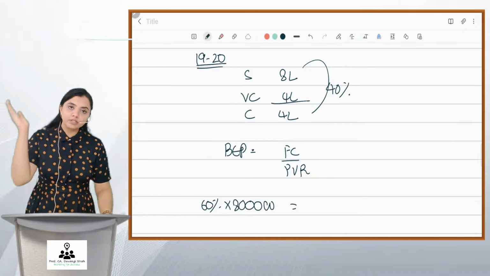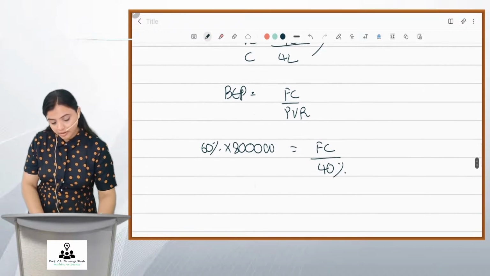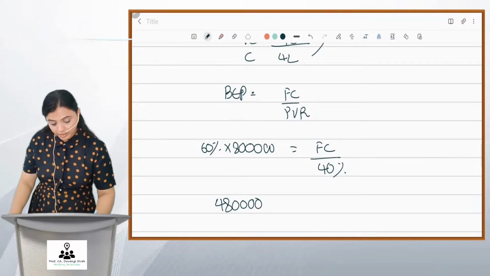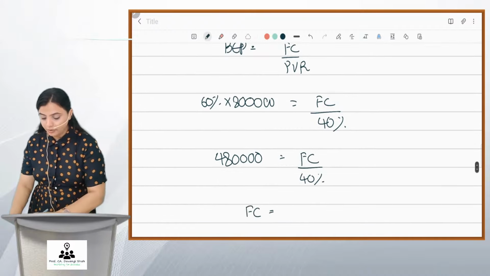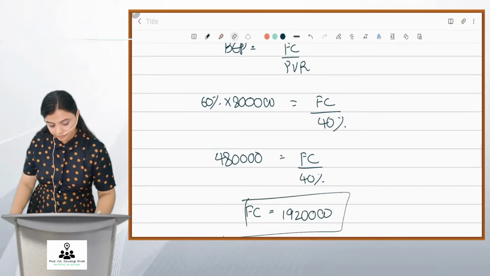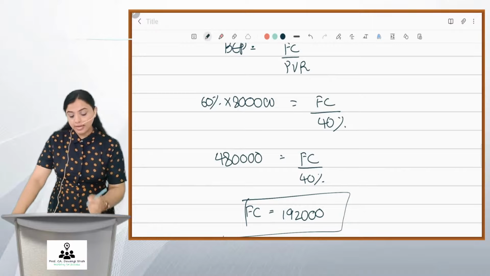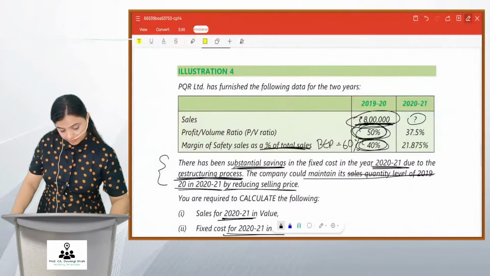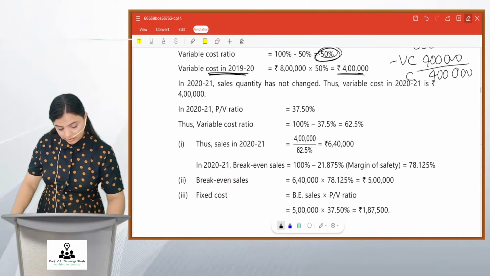Margin of safety is 40%, so BEP will be 60%. Fixed cost, I don't know. PV ratio is 40%. Get 4 lakhs 80. What will be fixed cost, friends? Fixed cost for 1920 would be 1 lakh 92. Fixed cost for the year 1920 would be 1 lakh 92,000. Okay. This is, friends, what they've got.